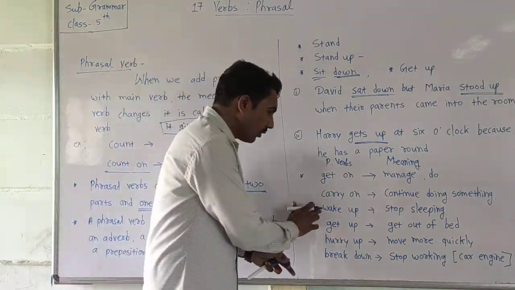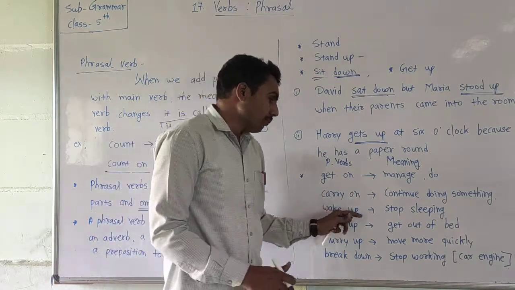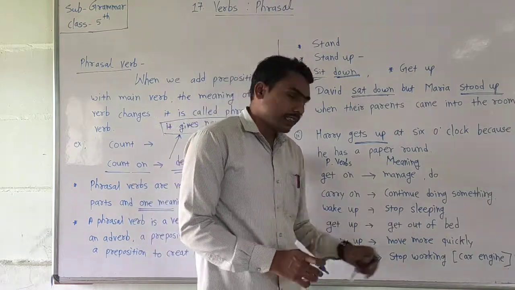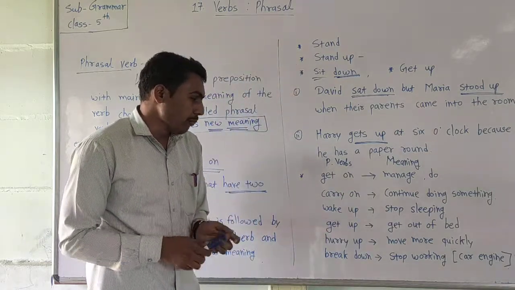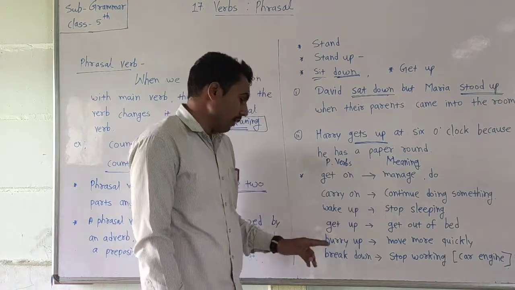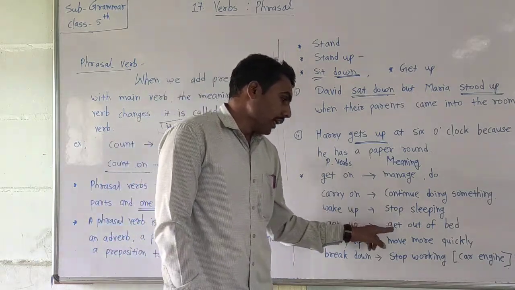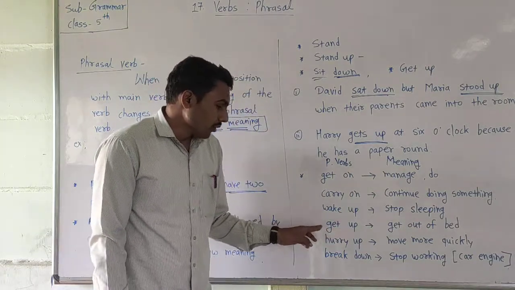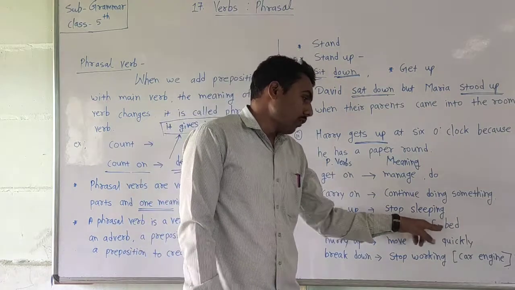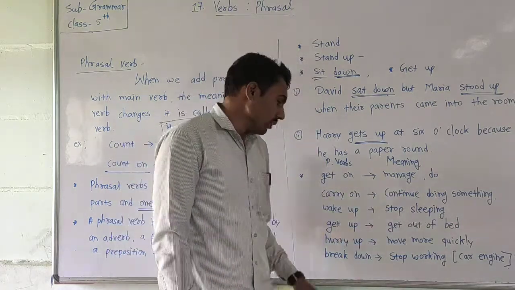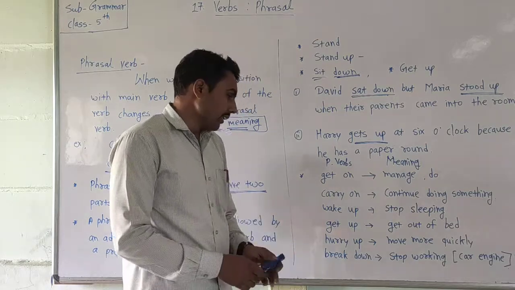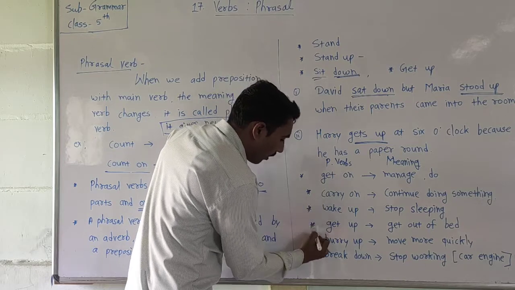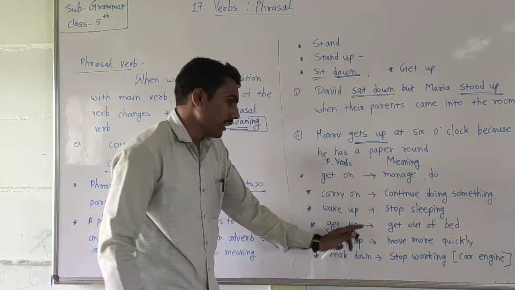Now wake up. Wake up means stop sleeping. It gives a new meaning, so it is a phrasal verb. Then get up, get out of bed. Early in the morning mama says to you, get up, get out of bed. It gives a new meaning, so this verb is a phrasal verb. These are examples of phrasal verbs and their meanings.